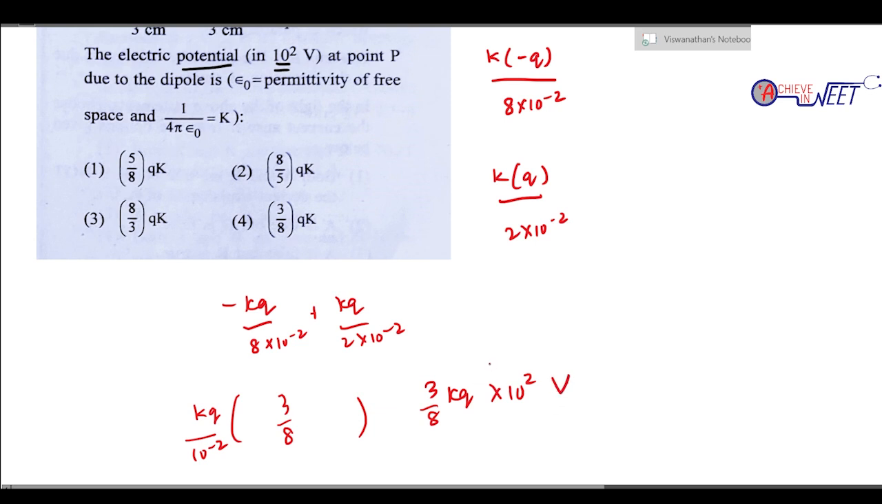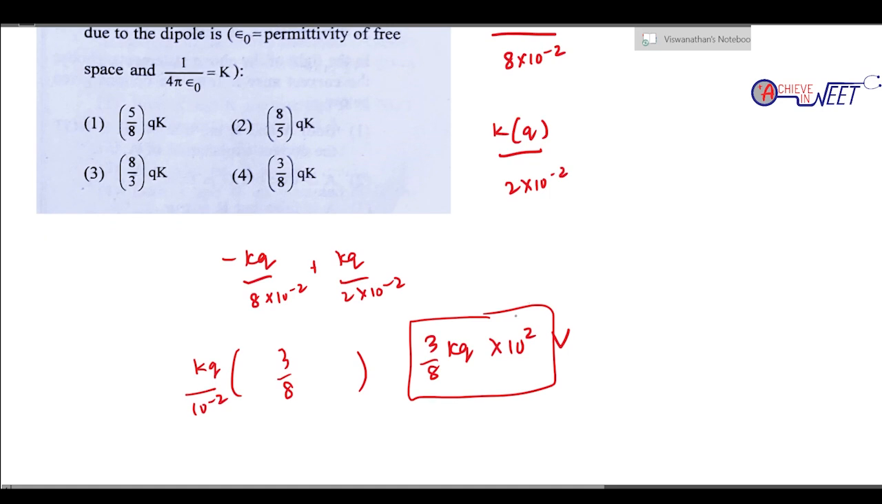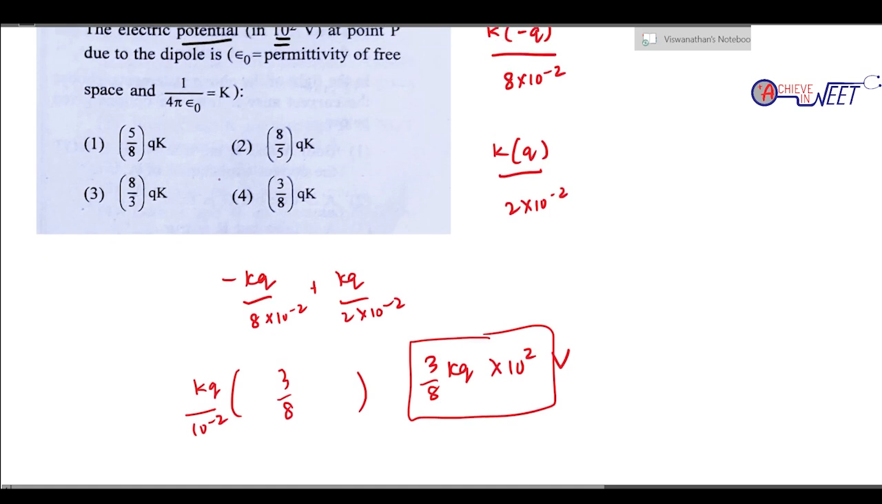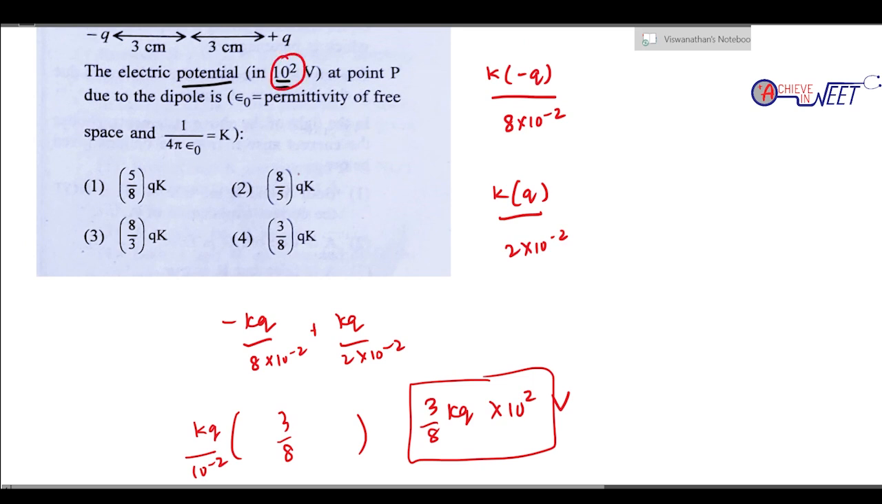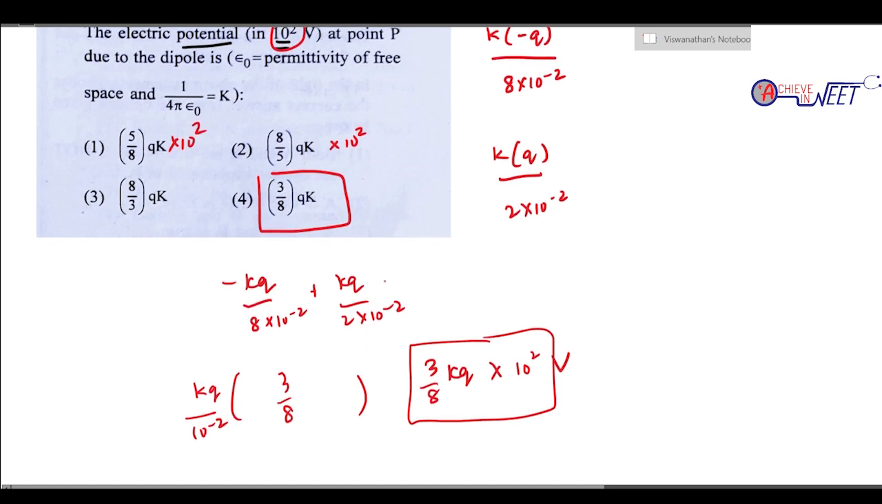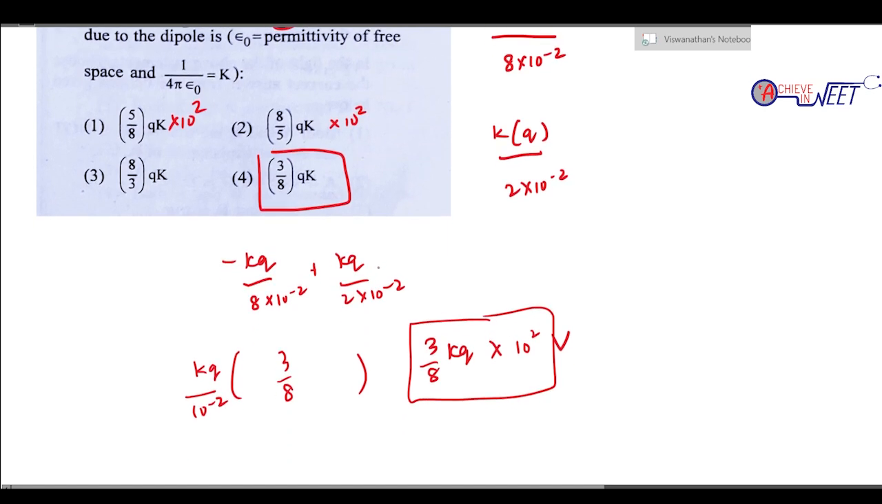So 3 by 8 kq into 10 power square, which is option 4. And now they are asking in 10 square. So 10 square நாம 10 square தூக்கிடலாம். They are asking in terms of 10 square. So எல்லா ஆப்ஷனும் multiplied by 10 square. அது உங்க ஆன்சராக இருக்க போகுது. So it is 3 by 8 qk. சரியா? It is going to be 3 by 8 qk. You just simply do பொறுமையாக பண்ணிங்கன்னா you're going to get the answers.